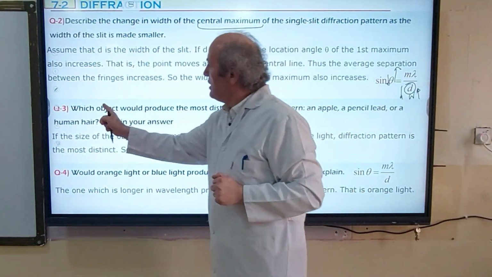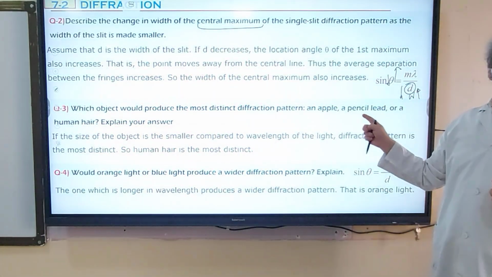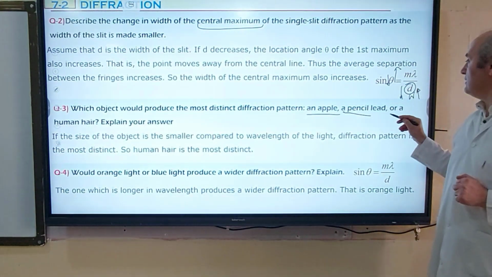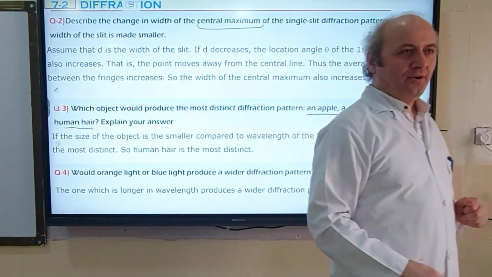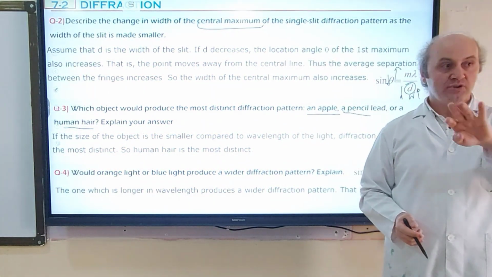Question number 3. Which object would produce the most distinct diffraction pattern? This is an exam question. An apple, a pencil, or a human hair. What do you think? Human hair, of course, because its size is small.